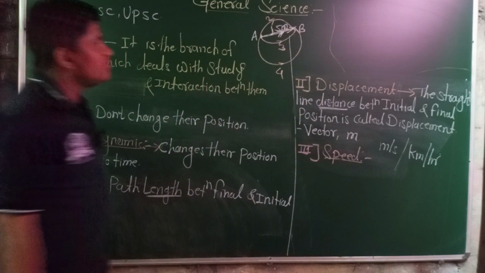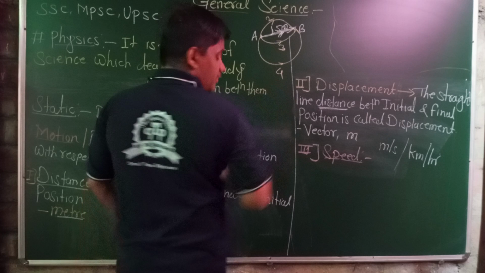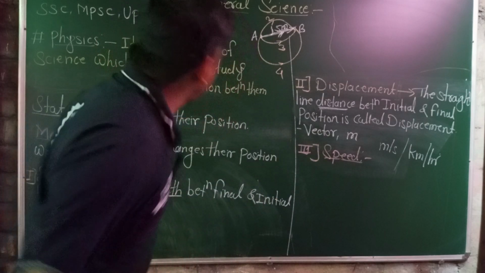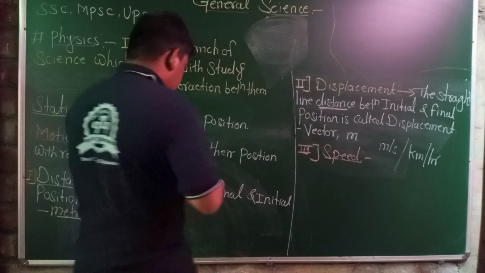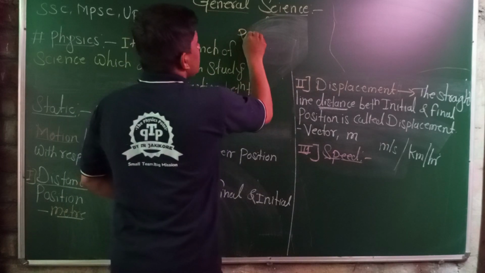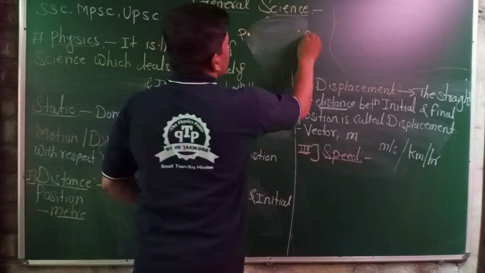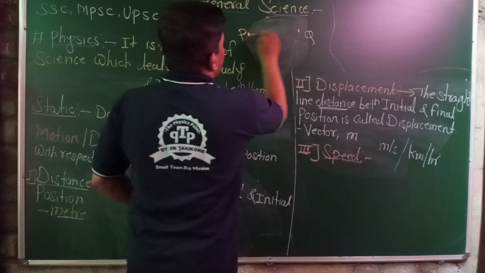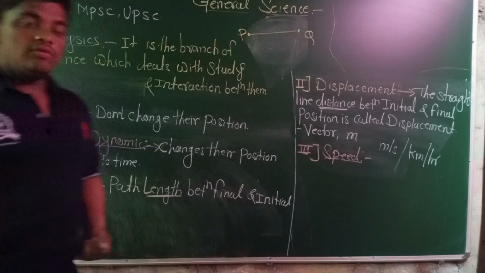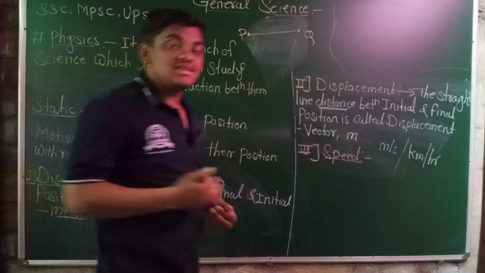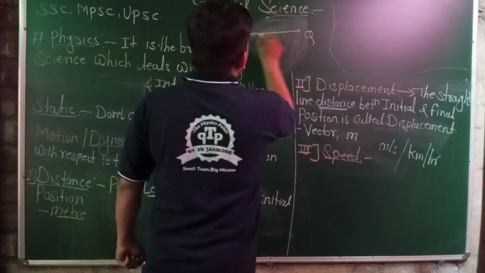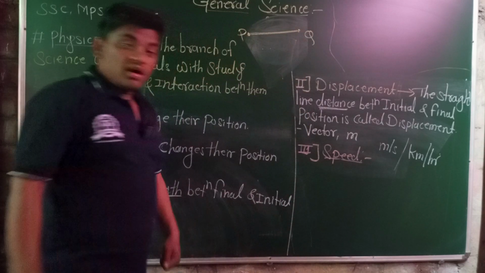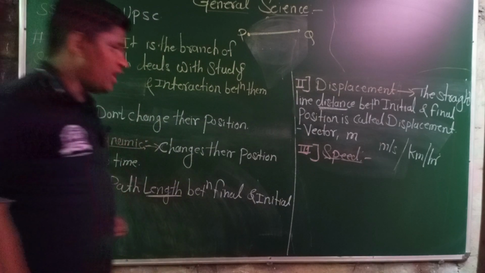A vehicle is moving from position A to B, or let us change the names of the positions, from point P to point Q, having a certain speed. It means the vehicle is traveling and covering a certain distance with respect to time.